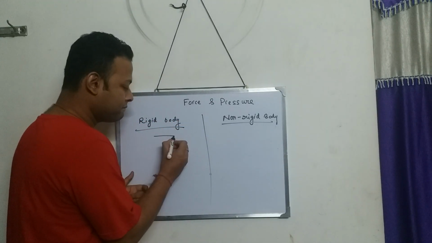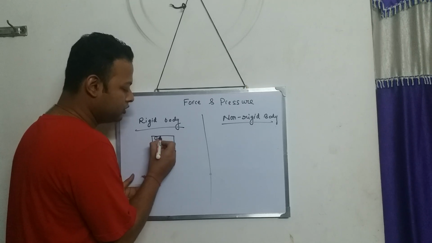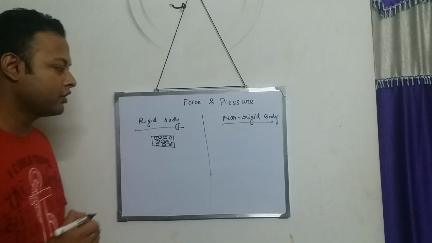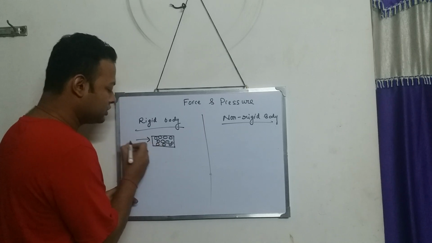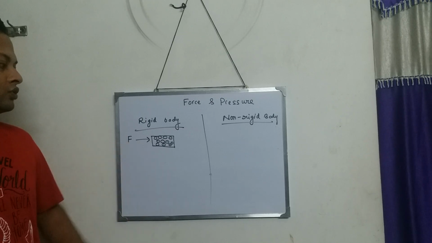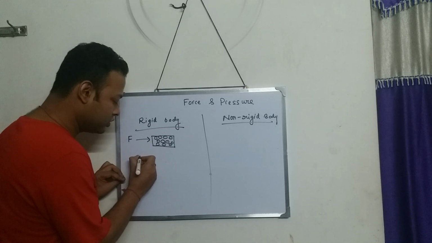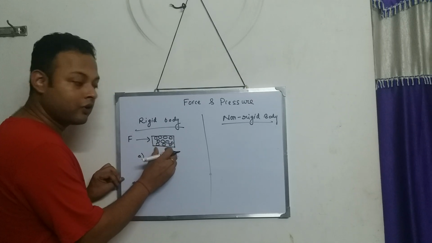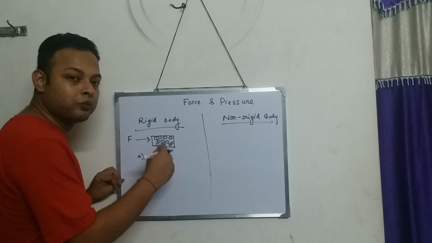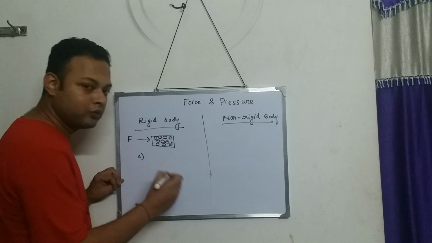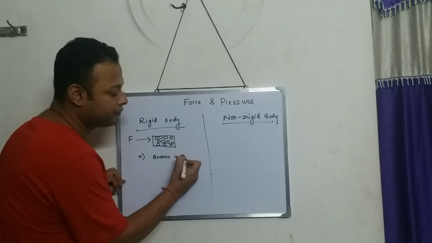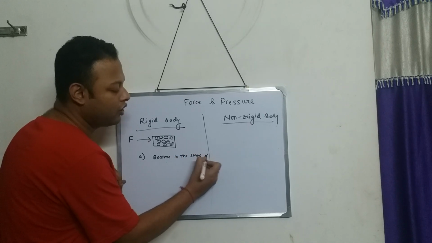A body is made up of what? Molecules. A body is made by a lot of molecules. Suppose we apply force to this body. Then, as we apply force, what will happen? The body will go from the state of rest to a state of motion.